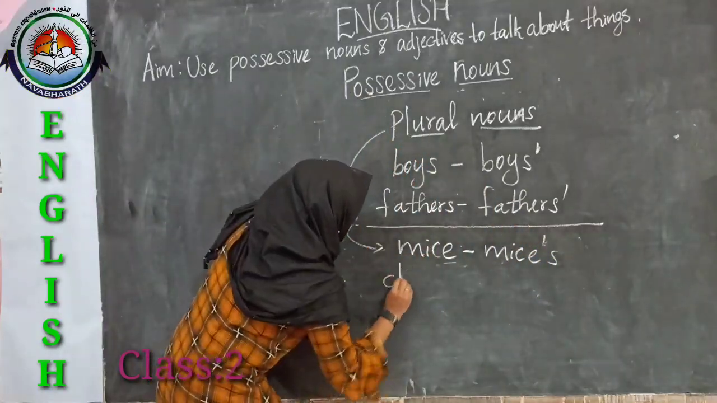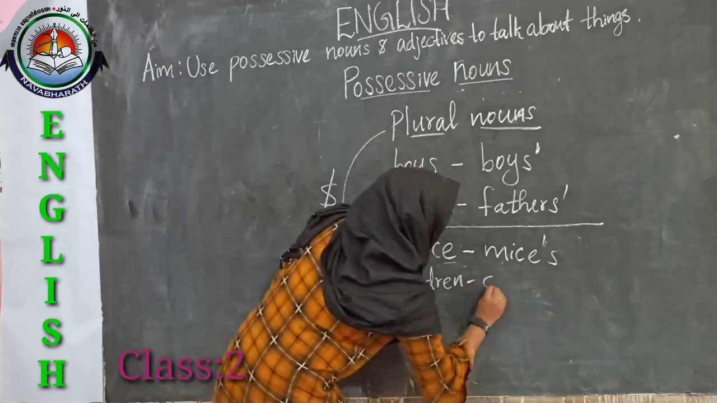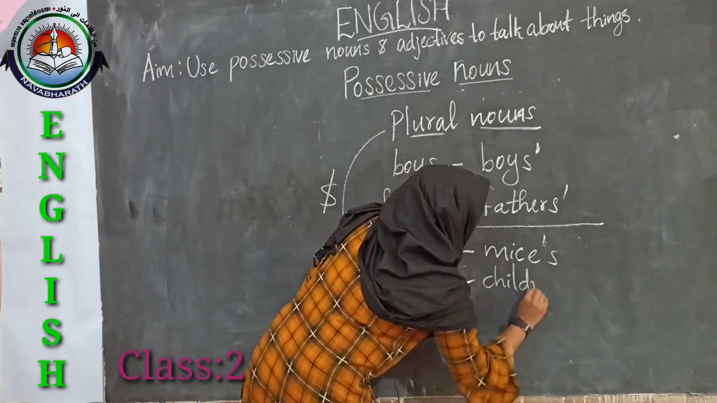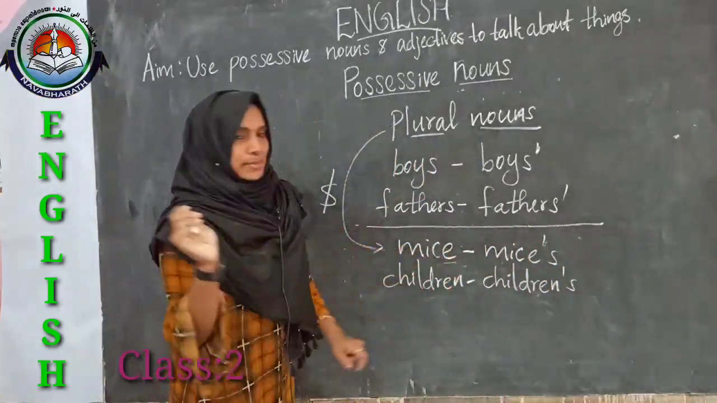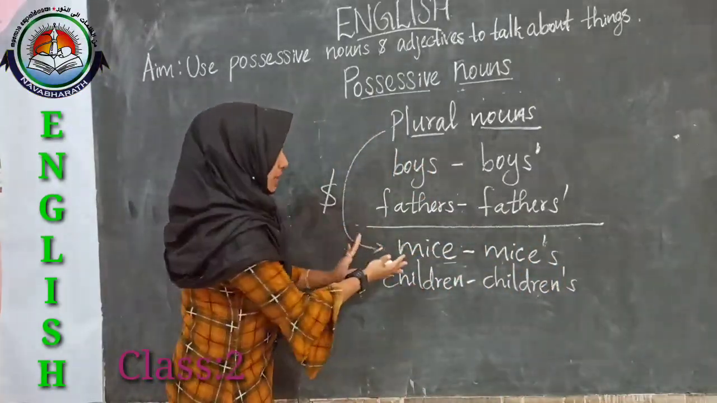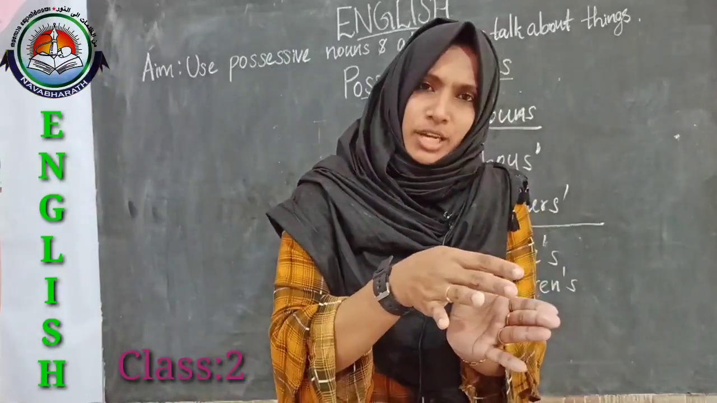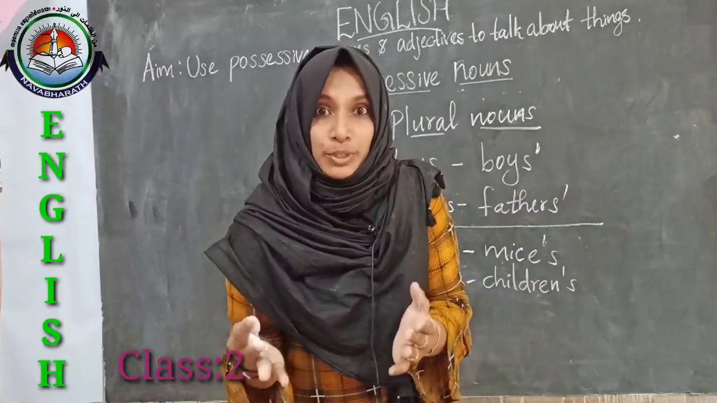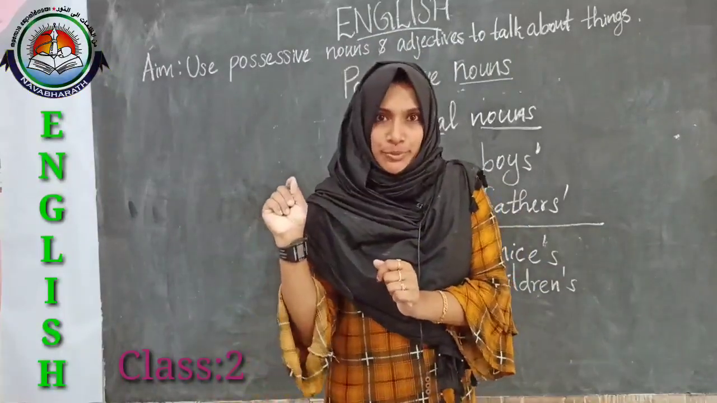What about children? Yes, here we can write children's. So these are some examples. In this way, you have to find out some singular possessive nouns and some plural possessive nouns, and write them in your notebook also.